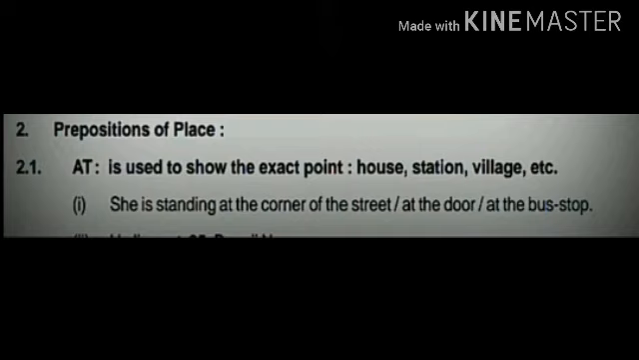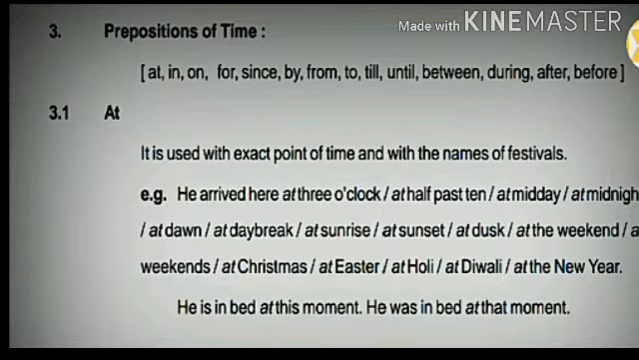At is used to show the exact point, house, station, village, etc. I gave you this example previously also. She is standing at the corner of the street, or at the door, or at the bus stop. Same like that, prepositions of time: at, in, on, for, since, by, from, to, till, until, between, during, after, before. In that, at is used with an exact point of time and with the names of festivals.